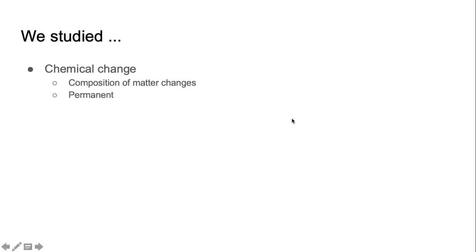What have we studied till now in this chapter? The first thing that we studied for this chapter is chemical change. And when we say we studied chemical change, we understood that chemical change is something that changes the composition of matter. When there is a chemical change, the composition of the matter changes.